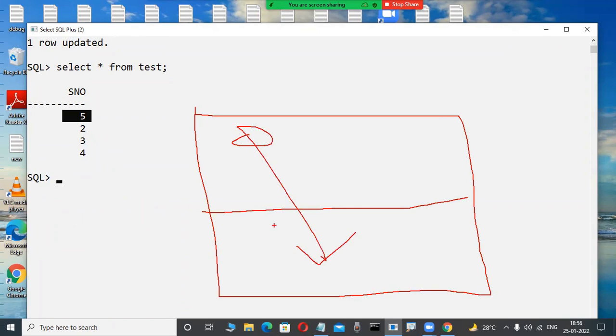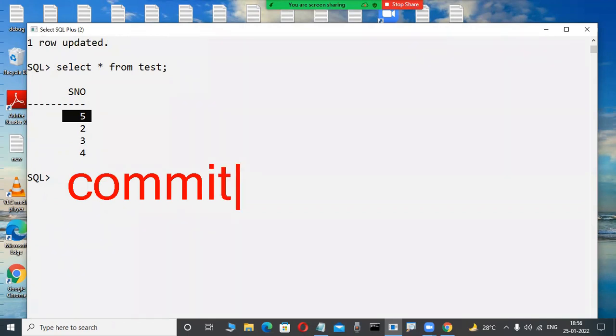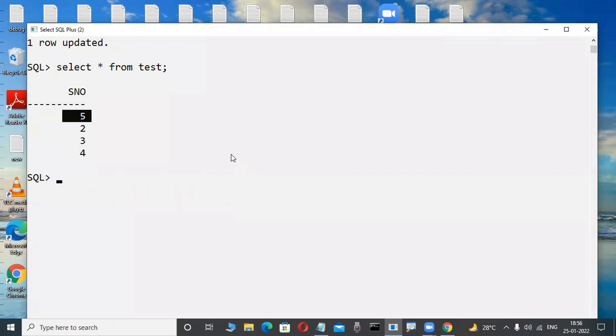How can I do that? Can anybody guess? Which command are we using? Very good. Commit is the command. Commit is a TCL command that we will learn in our classes in future. Now, just on the demo side, I'm telling only the tool side. Commit, I'm using this save.